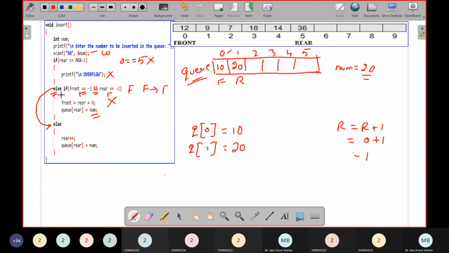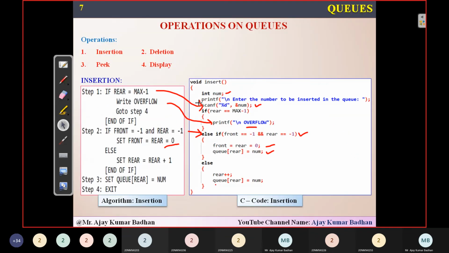And from next time onwards, these two conditions will fail. Only this condition will be executing, and I'll be inserting 30, 40, 50, 60. Okay, so this is how exactly this entire program is going to work. Then we'll go for the next one.